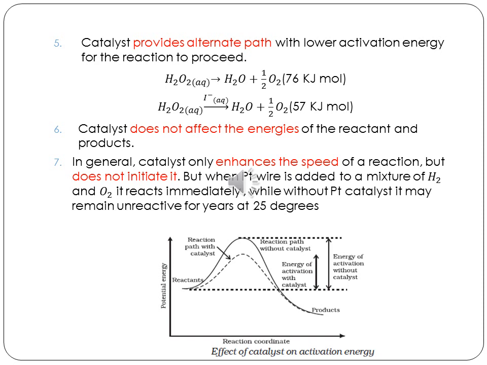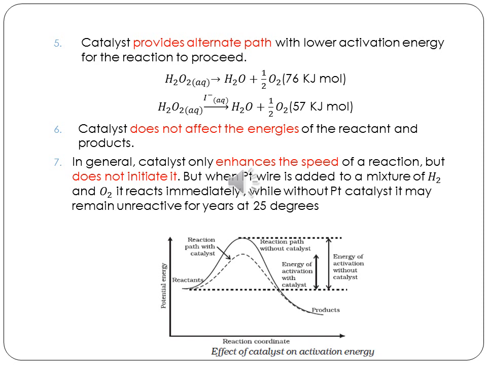energy. So without a catalyst, suppose you take the first example given, H2O2 gives H2O and half oxygen with 76 kilojoules per mole. But for H2O2 aqueous, if you have I minus catalyst, how much energy is needed? Only 57 kilojoules per mole.